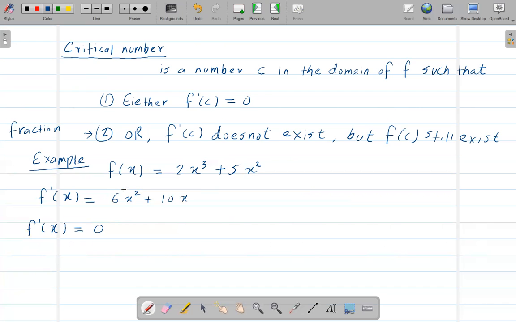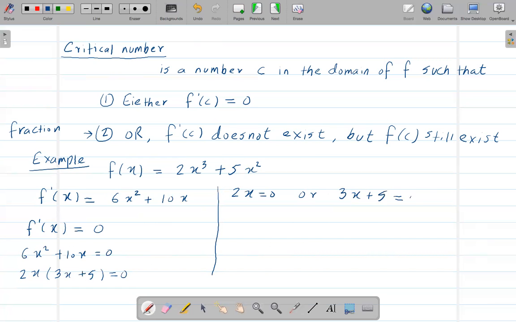Now we already found f prime of x, which is 6x squared plus 10x is equal to 0. From 6 and 10, we can factor out 2. From x squared and x, we can factor out x. So that means I get 3x plus 5 is equal to 0, right? So that means now we get either 2x is equal to 0 or 3x plus 5 is equal to 0.